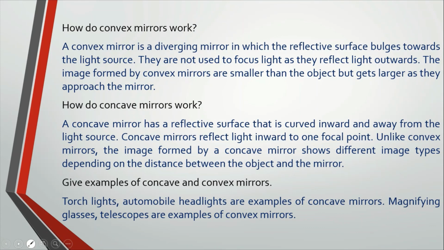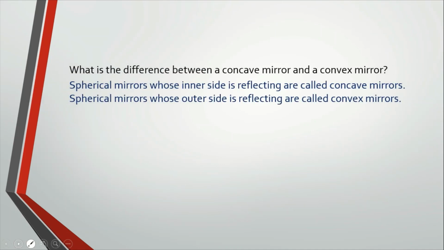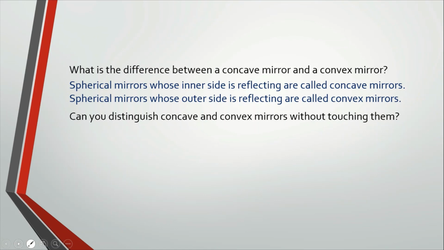Torch lights and automobile headlights are examples of concave mirrors, and magnifying glasses and telescopes are examples of convex mirrors. What is the difference between a concave mirror and a convex mirror? A spherical mirror whose inner side is reflecting is known as a concave mirror, and a spherical mirror whose outer side is reflecting is called a convex mirror. Can you distinguish concave and convex without touching them?